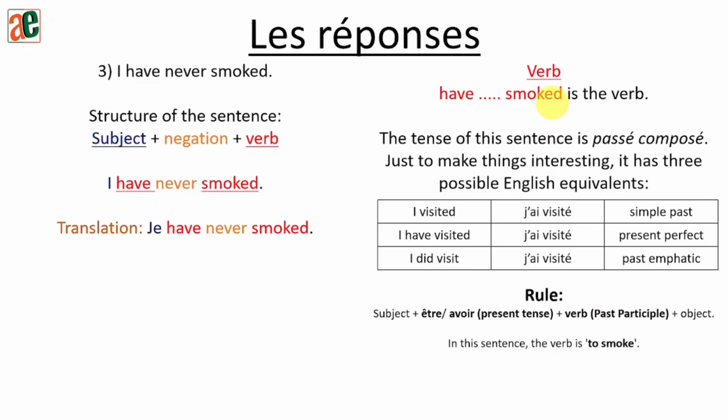So the verb that we are going to conjugate for passé composé will be to smoke, not have smoked. Don't try to translate both parts. Or, according to this example, after the did, the verb will come. So that is the verb that we are going to conjugate in French, following the passé composé rules.